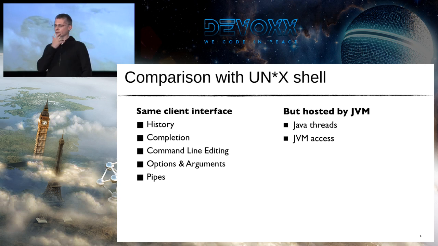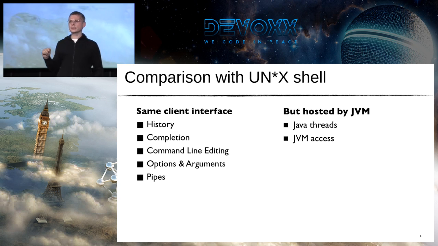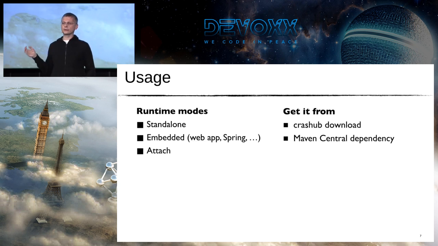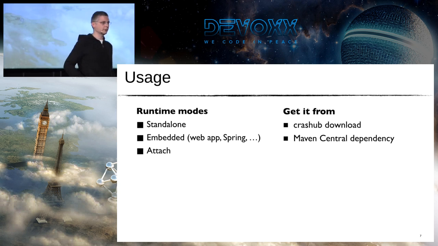But the main difference is that inside, it's not hosted by the operating system, but by the JVM. So everything is done in the JVM. So we use Java threads, and when you write a CRaSH command, you have access to the whole JVM ecosystem that we will see after.